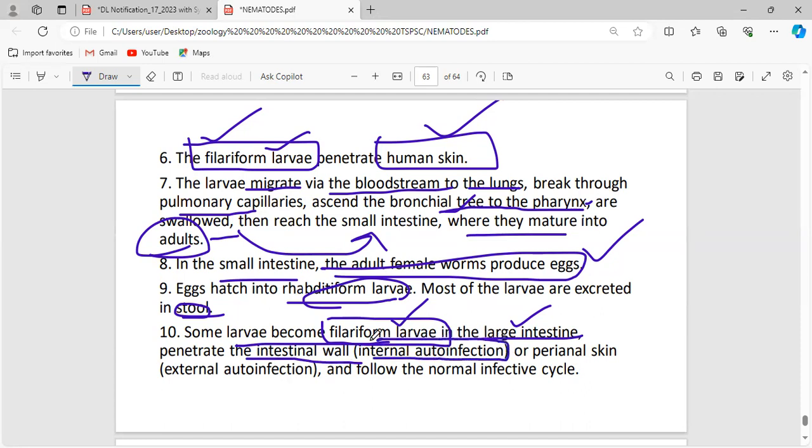This is said to be the internal auto-infection, or perianal skin, that is external auto-infection. The auto-infection means what? The larval stages there itself convert into the filariform larva within the large intestine, and the filariform larva is going to cause the infection. So it is called the internal auto-infection. If the filariform larva causes infection in the perianal skin, that is said to be the external auto-infection. And once again, it follows the normal infective cycle.